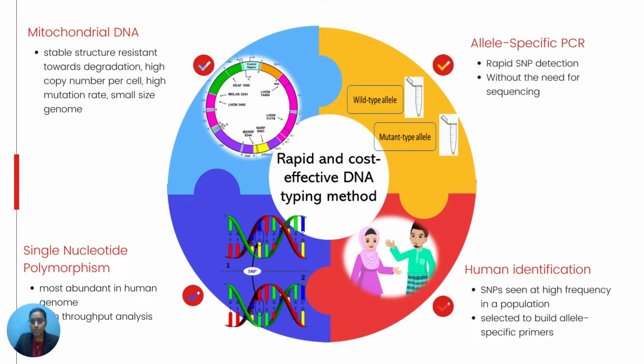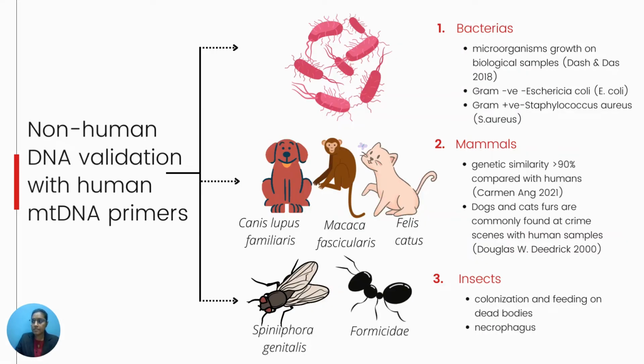Single nucleotide polymorphism is the most abundant variation found in human genomes and it allows high throughput analysis for allele-specific PCR. Therefore, the SNP can be detected directly in gel electrophoresis without the need for sequencing. For human identification in this study, we chose SNPs that are seen at high frequency among populations. Therefore, it is important to validate the selected human mitochondrial DNA primers with non-human samples to avoid false interpretation with human samples.